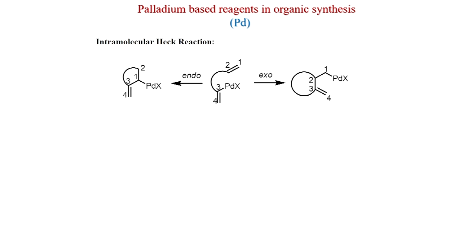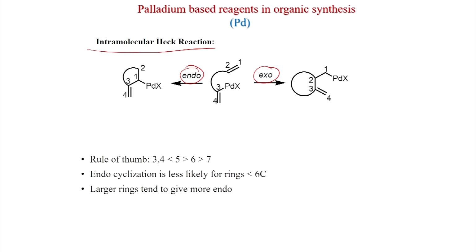So, now we will discuss the intramolecular Heck reaction. So far whatever we have discussed is intermolecular, now intramolecular. If the vinyl halide or vinyl triflate and the olefin are in the same molecule to couple, then you can get a ring. And now, depending on endo and exocyclic cyclization, you can get two different rings, of course. Now, what is the selectivity rule?